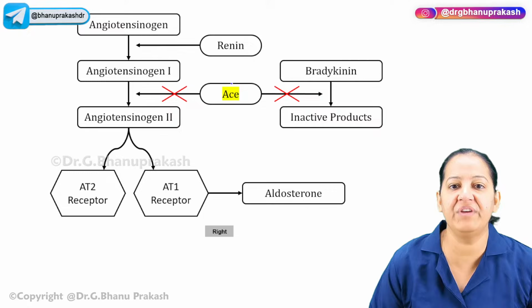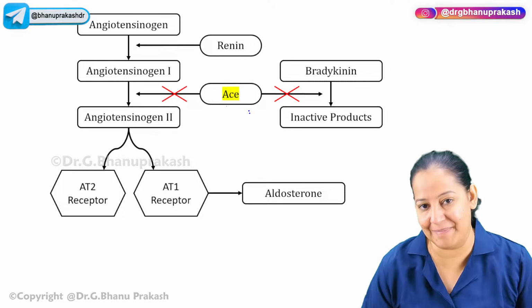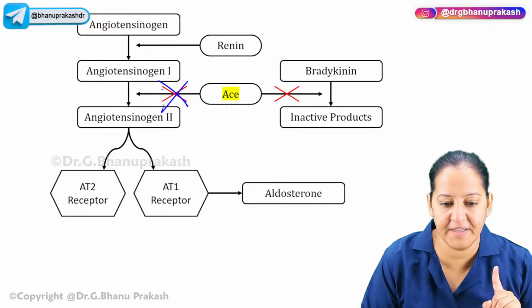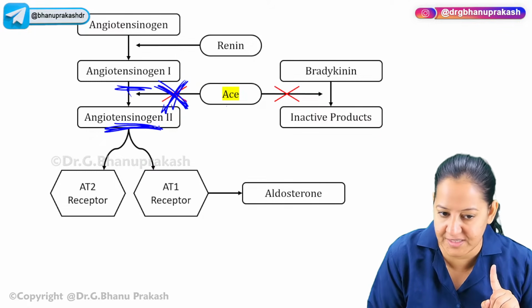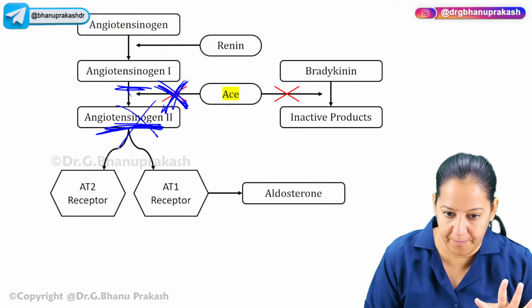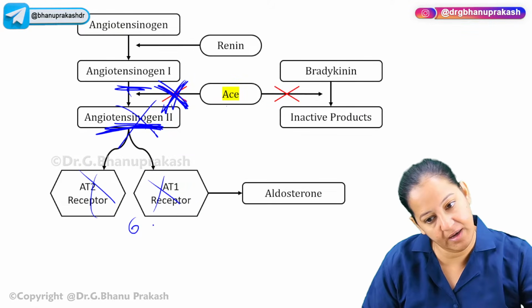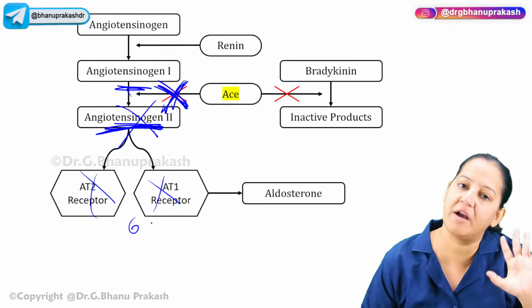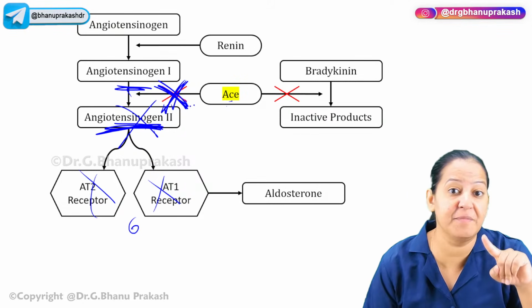I told you we are inhibiting ACE. So one good thing will happen, one bad thing will happen. The good thing is that if you inhibit the ACE, angiotensin 1 does not convert into angiotensin 2. Angiotensin 2 will not form, and angiotensin 2 will not act on its receptors on the organs. So BP will not rise, BP will fall, and the person becomes normotensive. That is a good thing. This is the ACE inhibition in the blood.